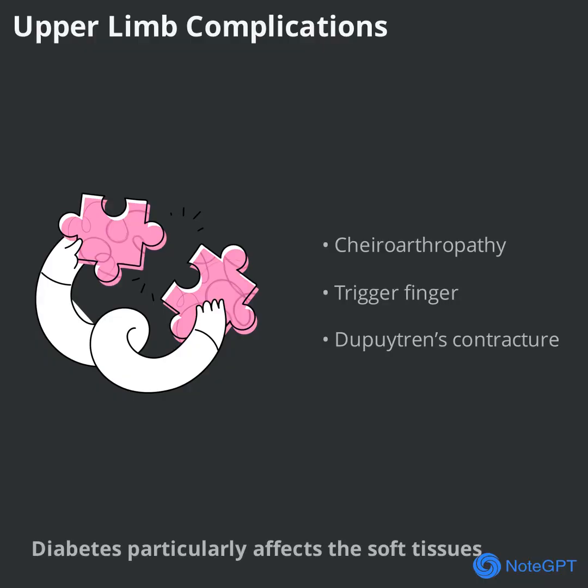Diabetes particularly affects the soft tissues around the joints of the upper limbs. Arthropathy, for example, is a diabetes-specific hand disorder marked by thickened skin and finger stiffness, often detected by the prayer sign. Other hand issues include trigger finger and Dupuytren's contracture, which cause painful nodules and contractures in the fingers. Carpal tunnel syndrome is also more common, leading to tingling and numbness, especially at night. These conditions can significantly limit daily activities and hand function, highlighting the need for early detection.